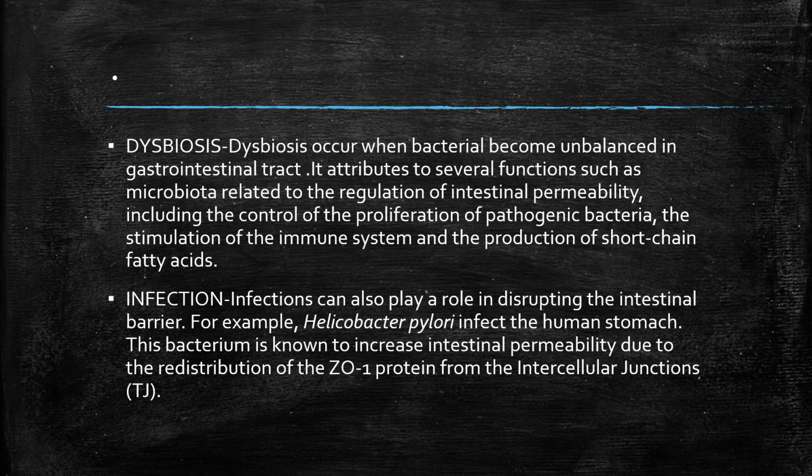Infection can play a role in disrupting the intestinal barrier. For example, Helicobacter pylori infects the human stomach. This bacterium is known to increase intestinal permeability due to the redistribution of the ZO1 protein from the intercellular junctions.